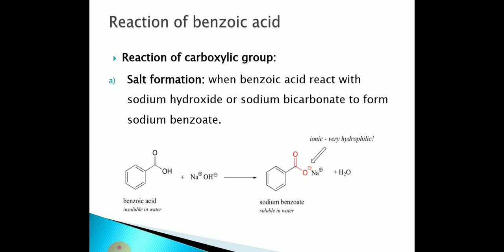Next is the reaction of benzoic acid. Reactions of benzoic acid on the carboxylic group. The first reaction is salt formation. When benzoic acid reacts with sodium hydroxide or sodium bicarbonate, it forms sodium benzoate. Sodium benzoate is a salt.